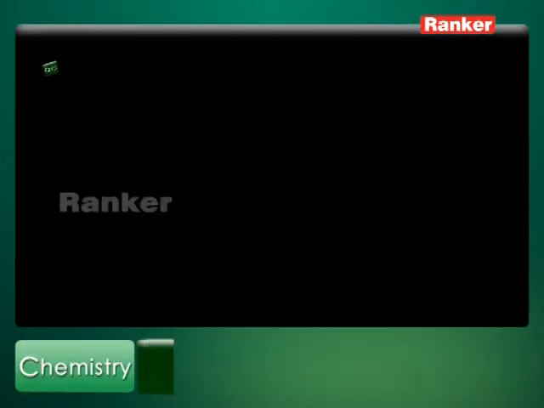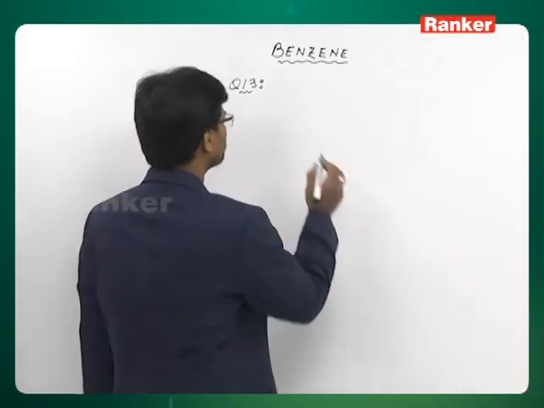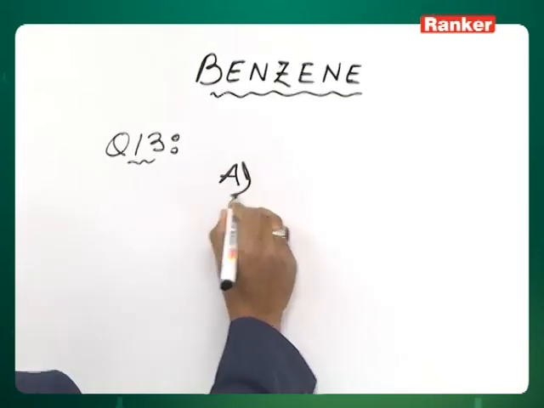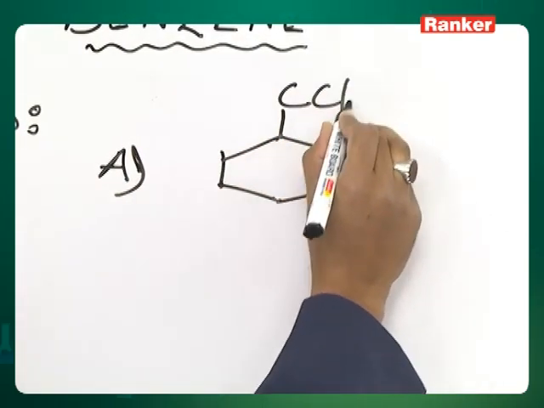Question number 13. Which of the following compounds undergo nitration at meta position? Option A, CCl3, option B, OCH3, option C, NH2, option D is CH3 substituted benzene. Option A, CCl3.